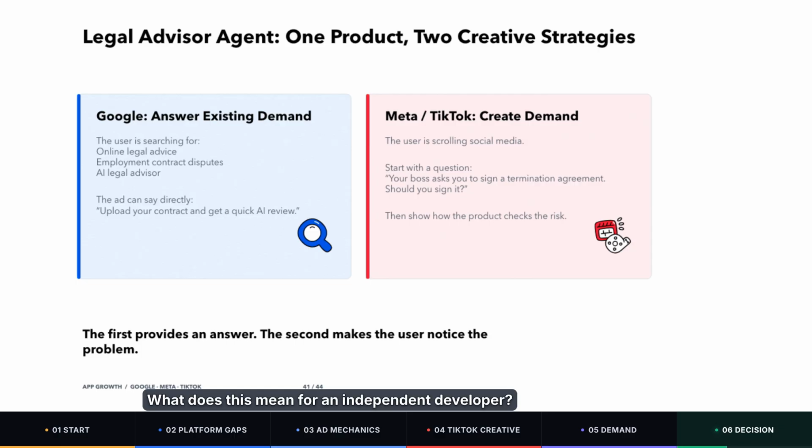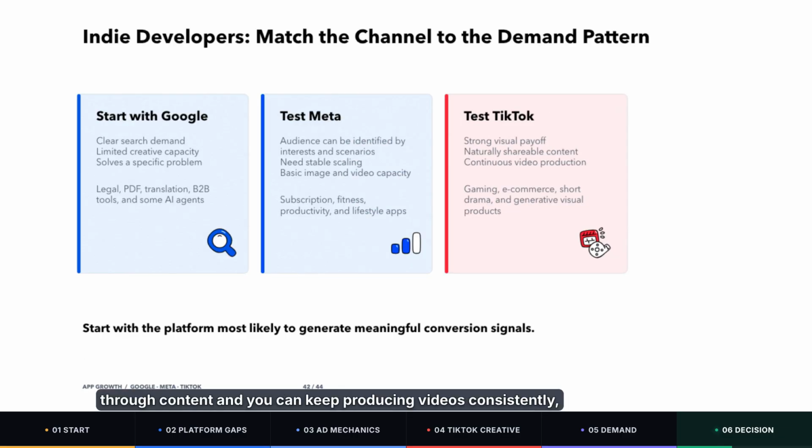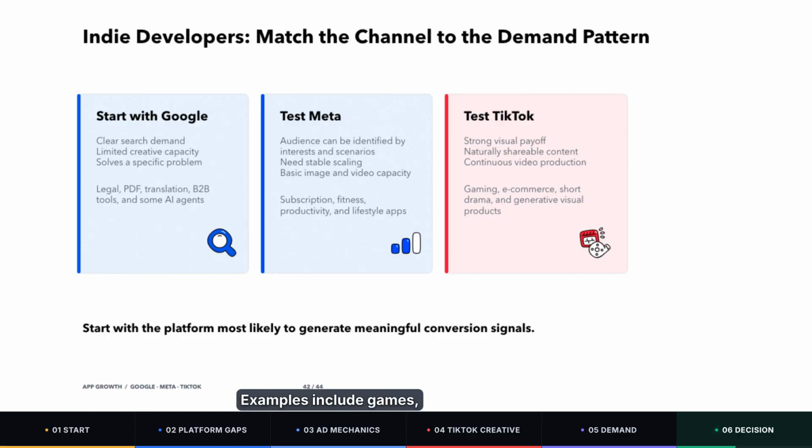What does this mean for an independent developer? If your product is naturally easy to discover through content, and you can keep producing videos consistently, you should test Meta and TikTok more seriously. Examples include games, e-commerce, short dramas, fitness, image and video generation, AI products with a clear visual payoff.